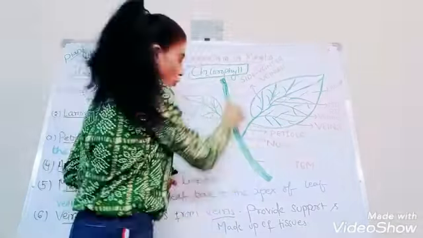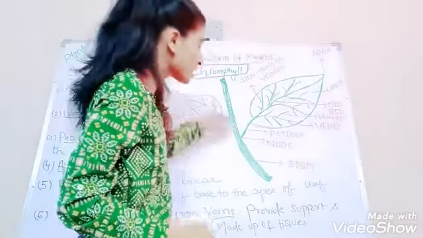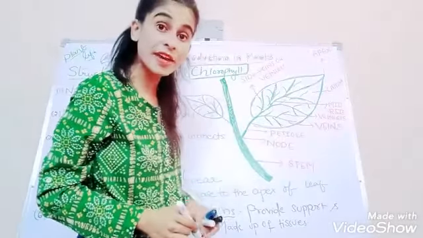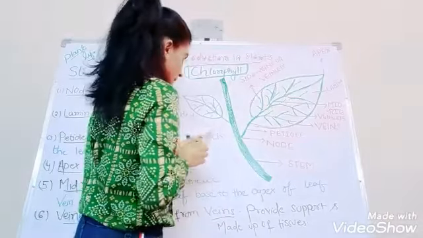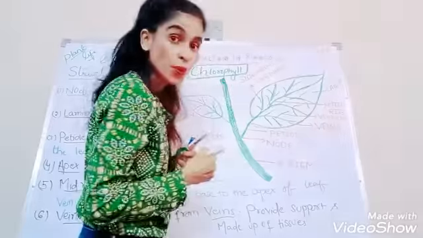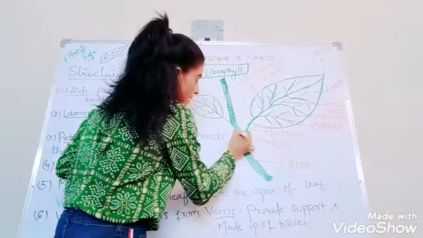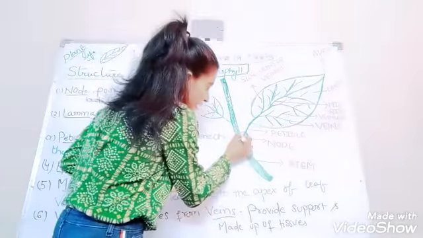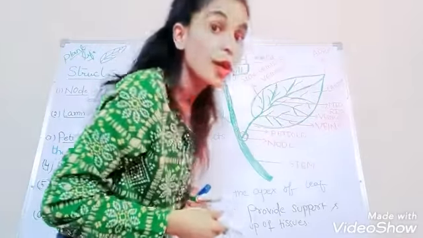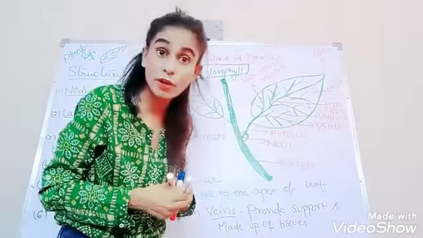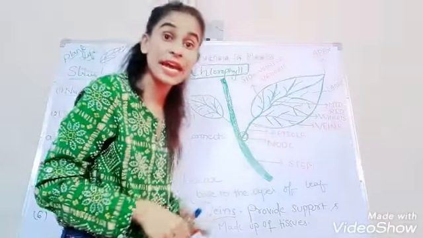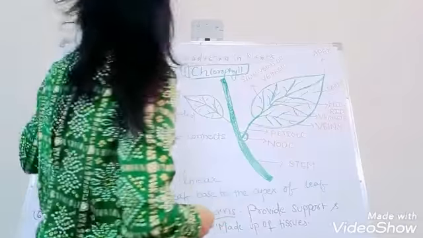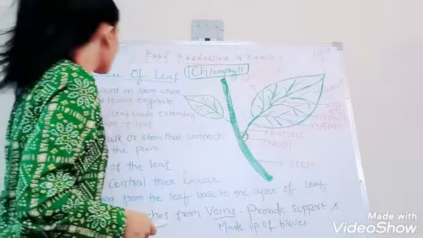So this is the stem. And from which part of the stem does the leaf arise? This part is called the node. See, I have circled it with black color. This part is called a node. What is a node? It is where the leaf arises. The first one is a node. It's a point on the stem.